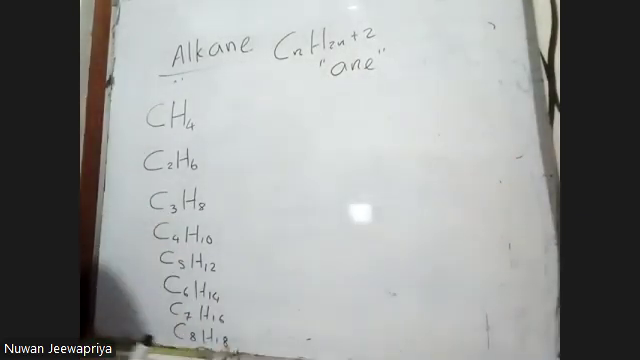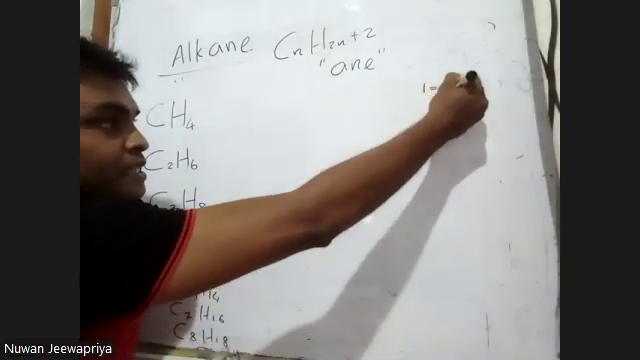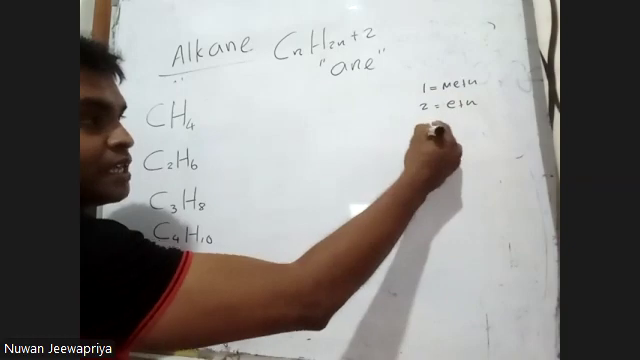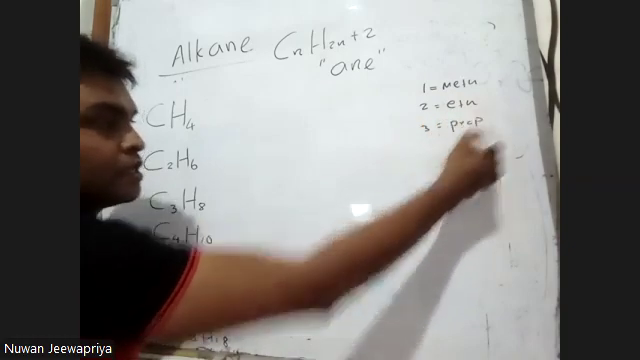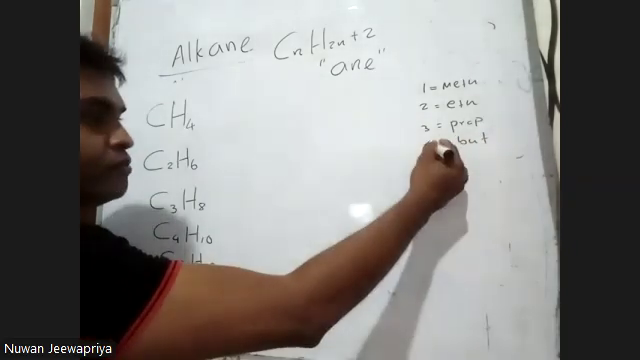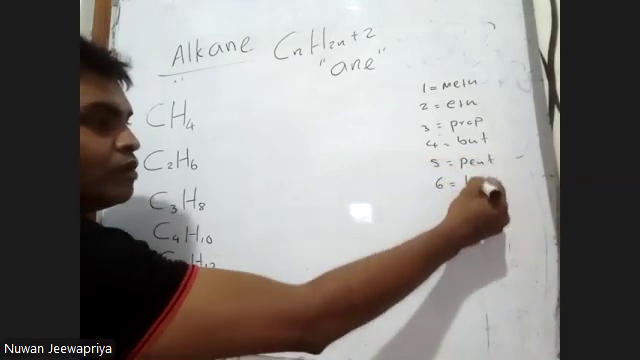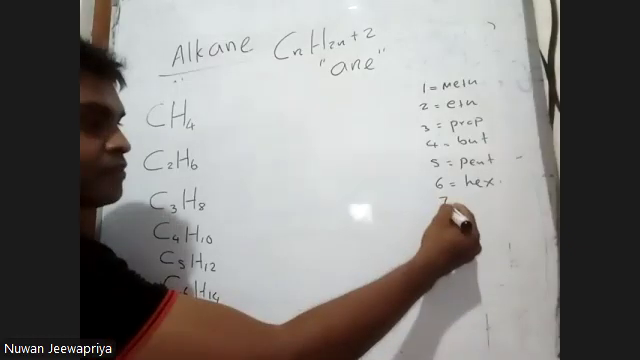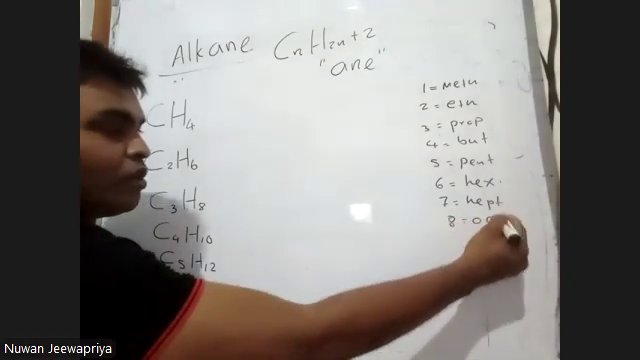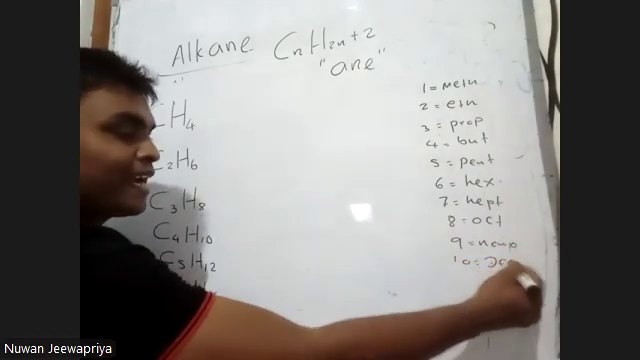Depending on the number of carbon atoms, the naming system is different. One is called met, two is called et, three is called prop, four is called but, five is called pent, six is called hex, seven is called hept, 8 is called oct, 9 is called nono, 10 is called deca.